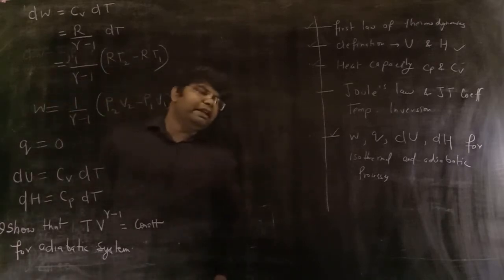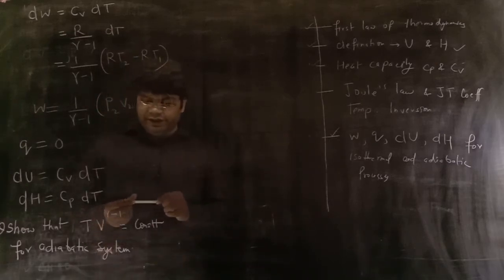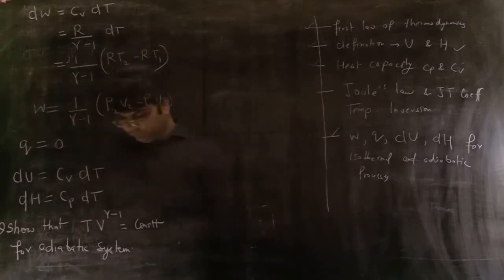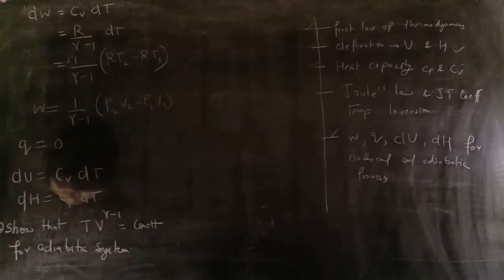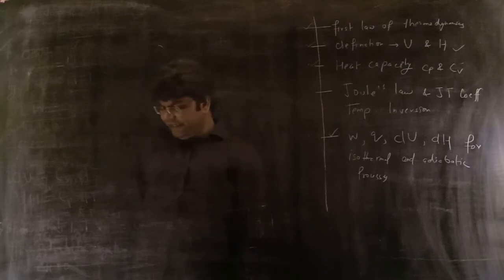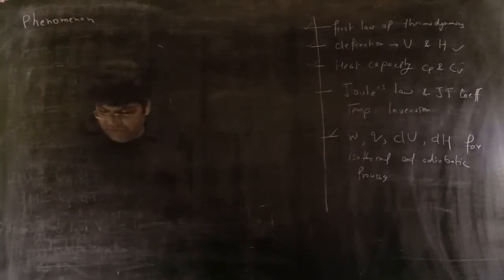Now we have calculated the values of W and Q. Now our next and final point is the Joule effect. So friends, what is Joule's coefficient and this Joule phenomenon? Simply the phenomenon of change of temperature.